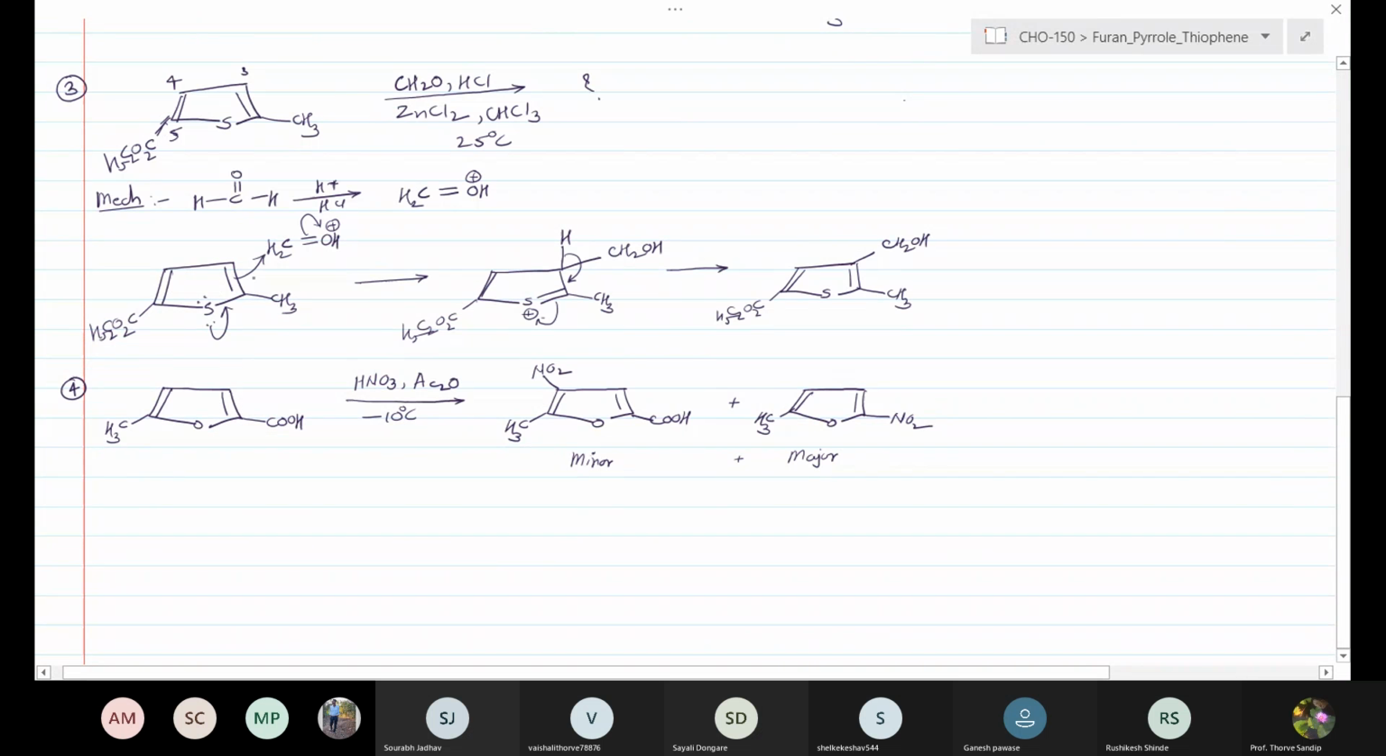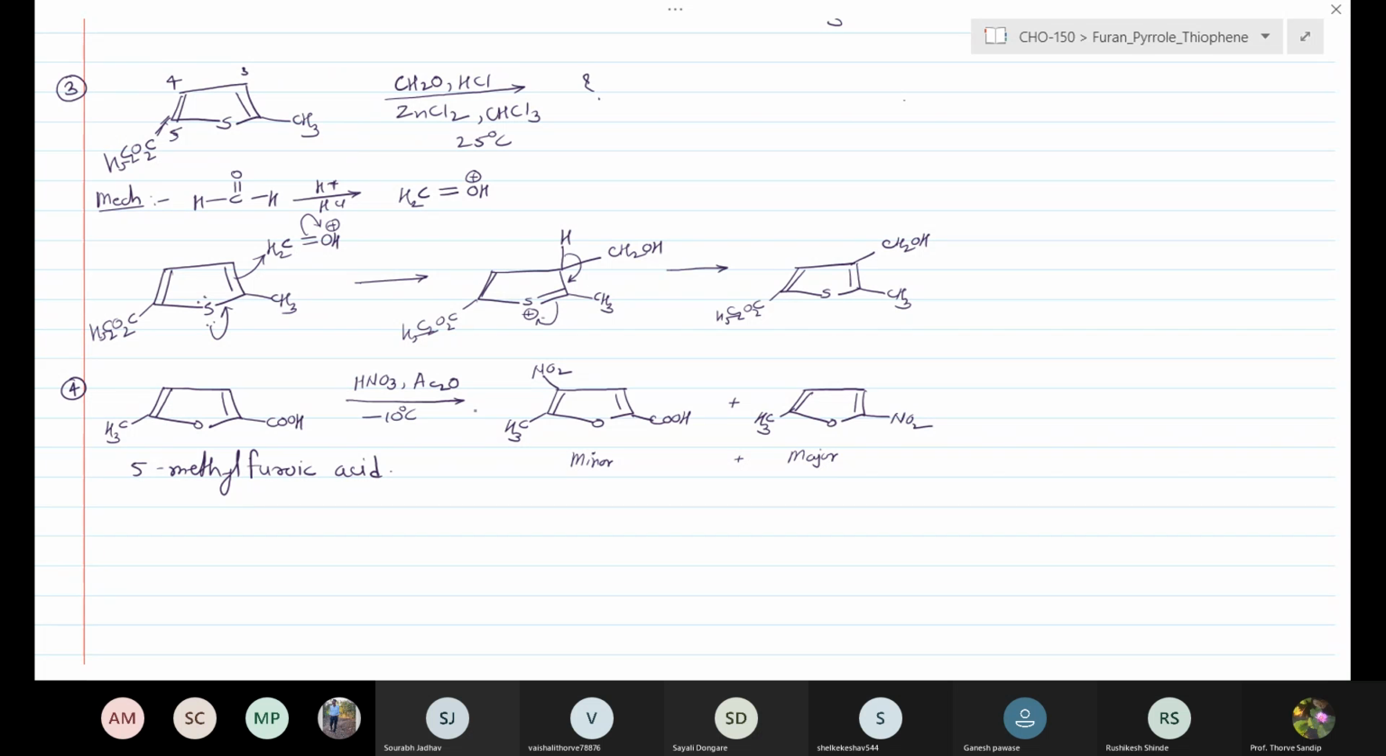Okay, consider the next reaction. Suppose the reaction is carried out with the 5-methyl furoic acid. Give the reaction with the 5-methyl furoic acid.